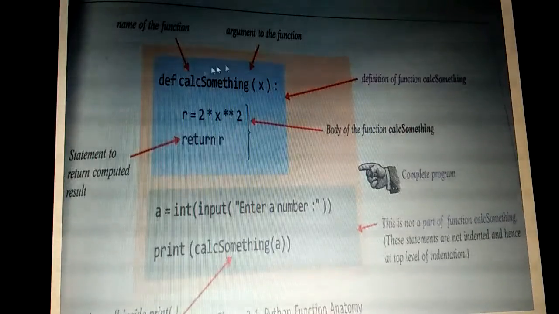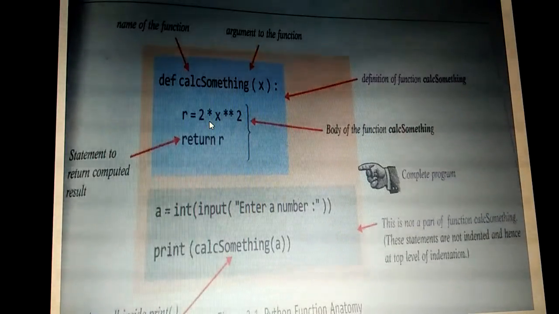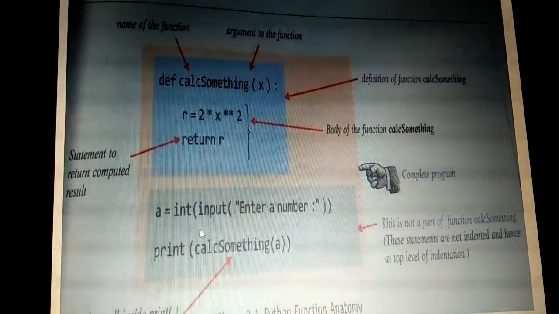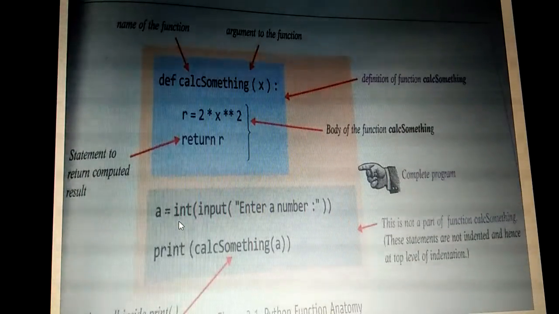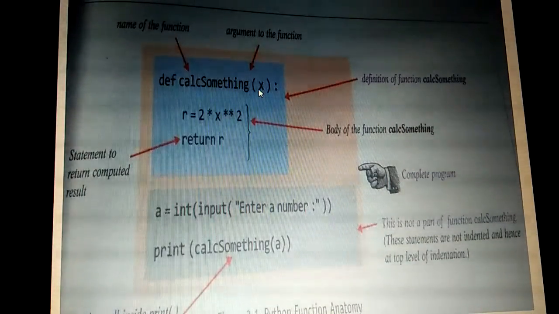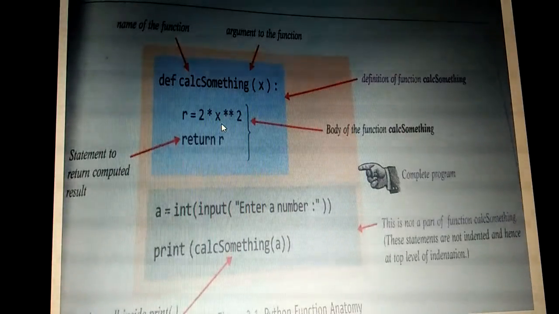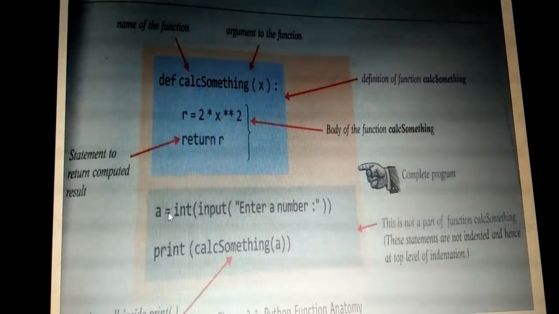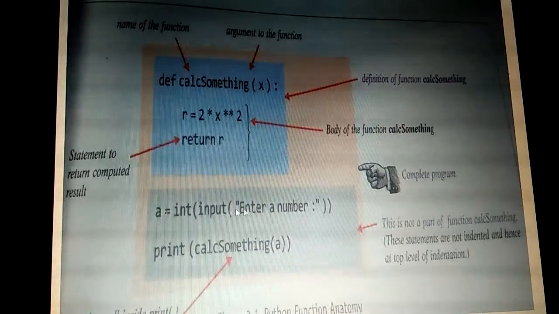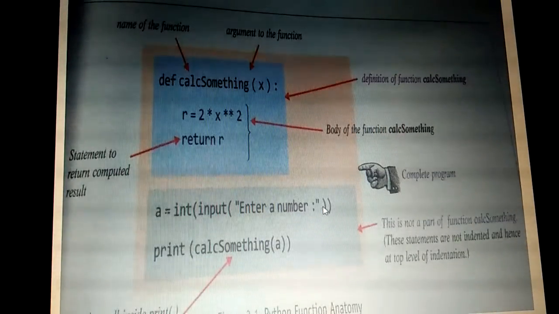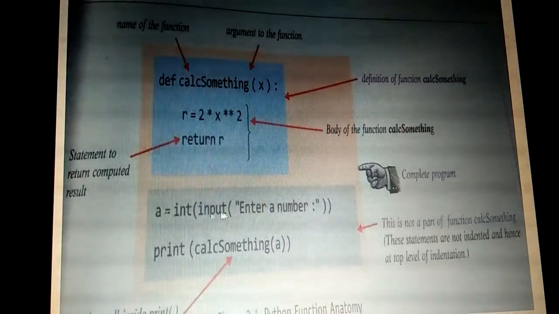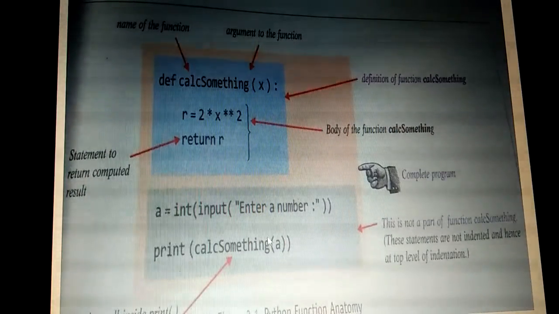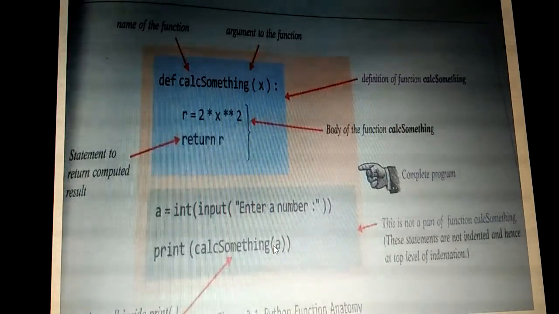Here we have defined the function and the function body alone to perform some task. But in the main program only we are going to pass the value for x, that is the argument. It should be assigned with some value, otherwise we won't get any result. So a is equal to int of input of enter a number. We need to get the number from the user, then a will be assigned with that number, and that a is going to be passed here. So this is called the actual argument and this is the formal argument.